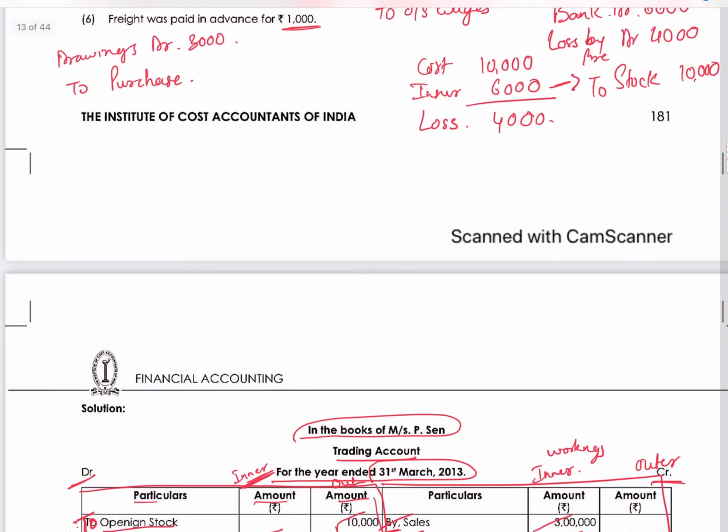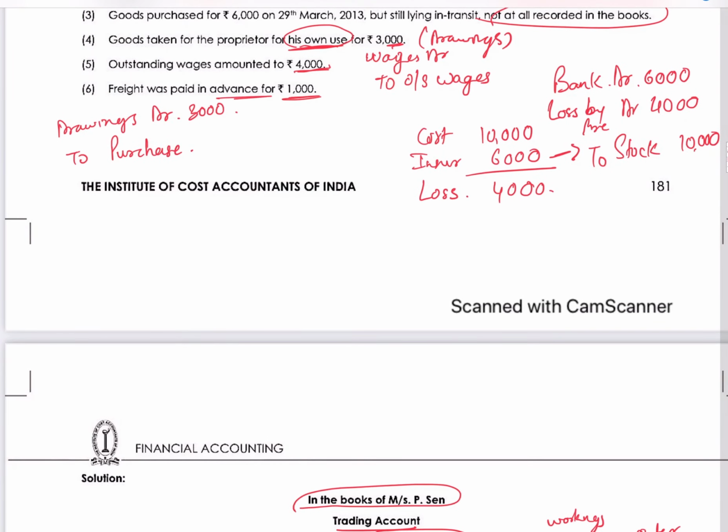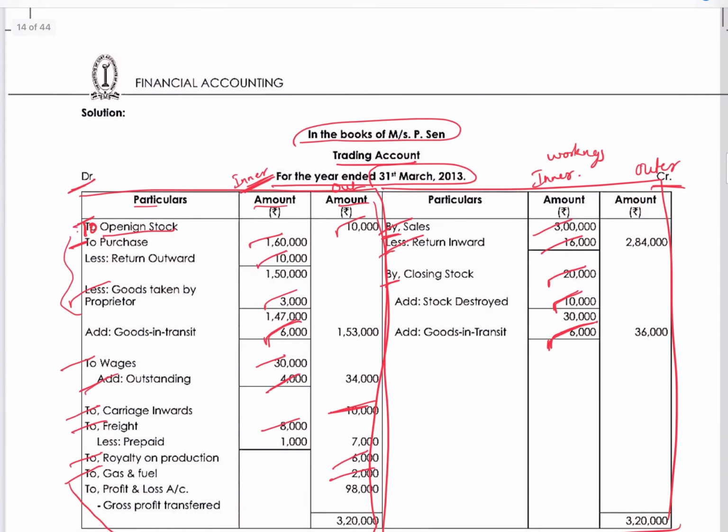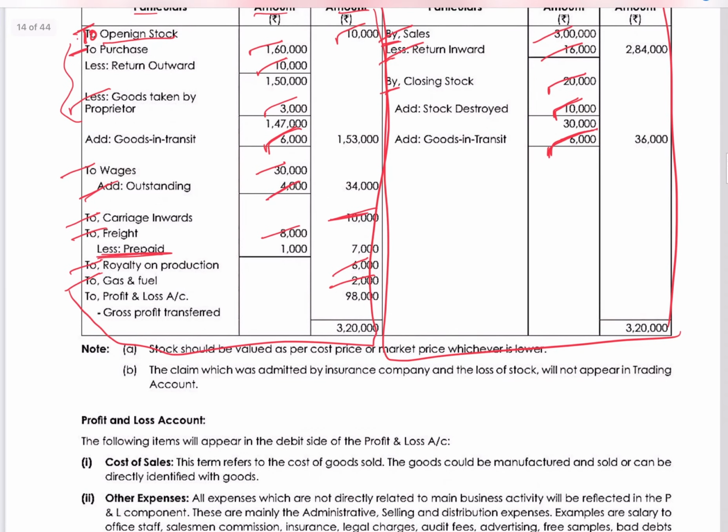Okay. Next. Freight was paid in advance 1,000. Freight paid in advance means it's not related to this accounting period. It's already paid. Whatever freight is shown here in the trial balance, 8,000, includes 1,000 which is not related to this period. So we'll remove it from it. So from freight, less prepaid 1,000. This 1,000 will go as an asset in my balance sheet as prepaid freight 1,000. So two impacts like that we give.